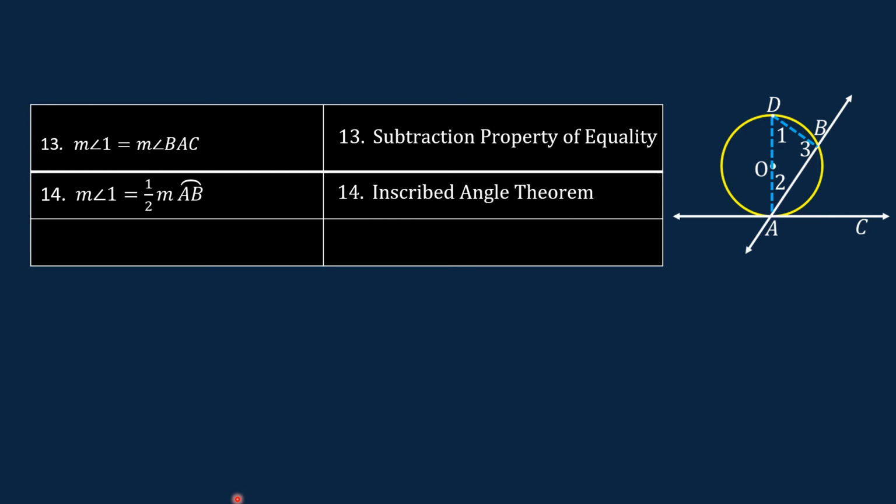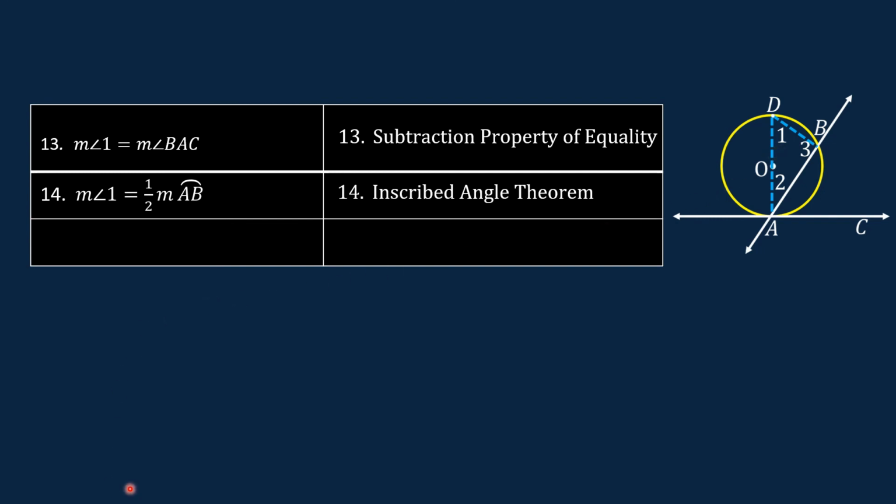According to this theorem, the measure of an inscribed angle is equal to 1/2 the measure of its intercepted arc. This is the intercepted arc, and angle 1 is the inscribed angle.